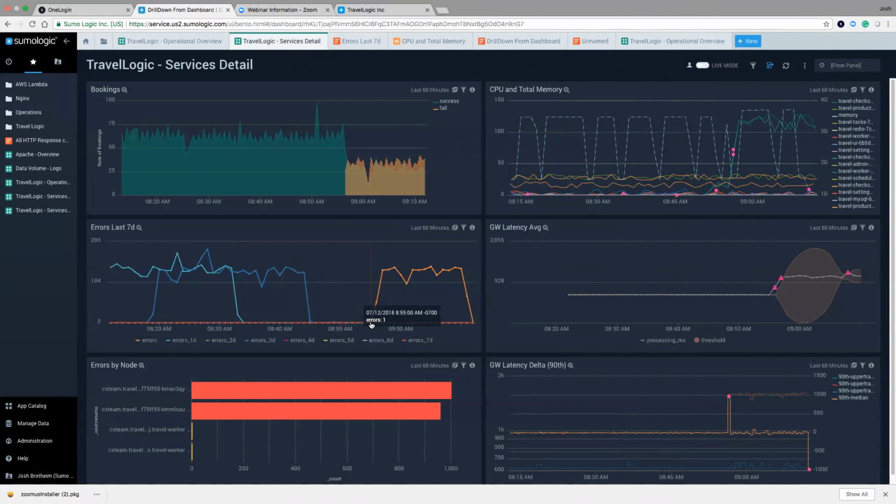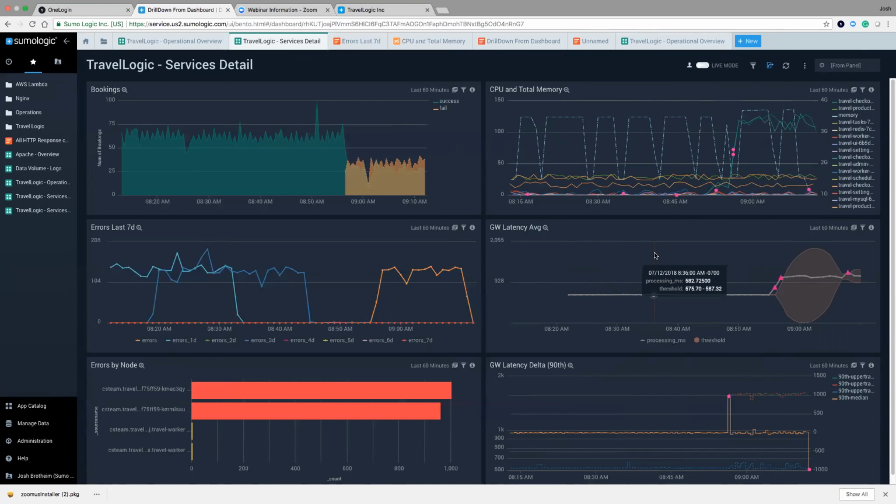And then once again, about 8:55 or so, there started to be errors today. So that seems to kind of be in sync with the time. So it looks like maybe about 8:55-ish or so, something went a little wrong, or at least errors started to be reported. If we go ahead and look further down here, errors by node, we're certainly going to go ahead and discuss in a little bit the source name. But if I mouse over these, I can see that there were errors related to the CS team.travel-checkout. So that's interesting. There appears to be errors specifically related to this section. So that's good to know.